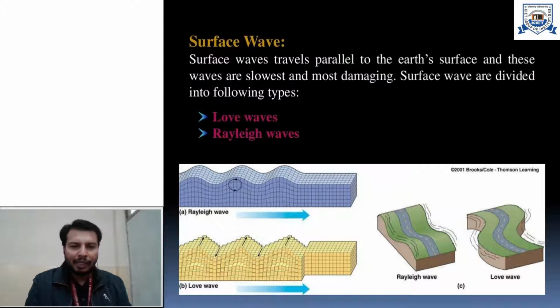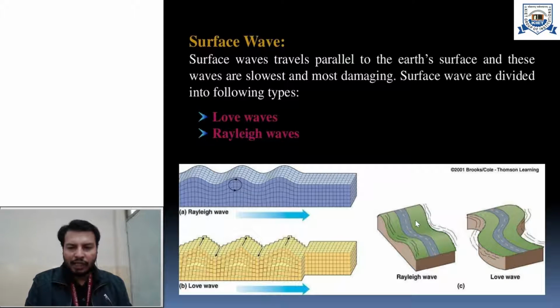You can observe some elliptical patterns in this image, along the direction of propagation of the wave. This is the direction of propagation of the wave, and along it you can visualize that there are disturbances in elliptical or circular orbits. Okay. Similarly, in Love waves, this is the direction of propagation of the wave, and you can see that the disturbances are in the transverse direction of the direction of propagation of the wave. So how can the ground profile vary? You can observe this figure.